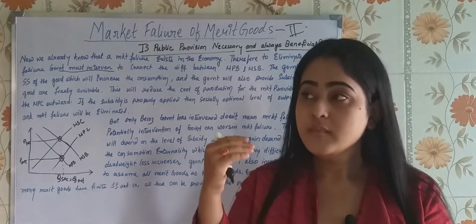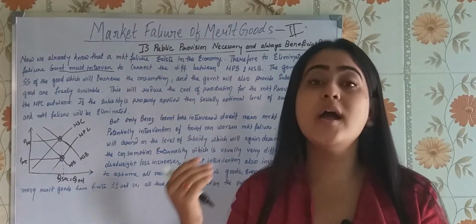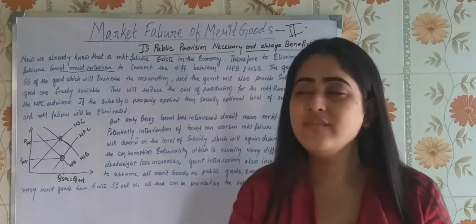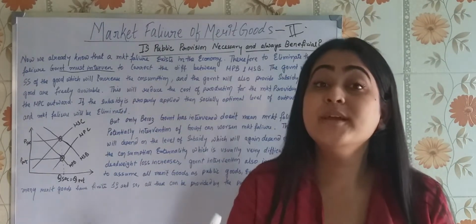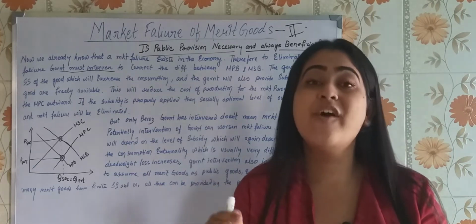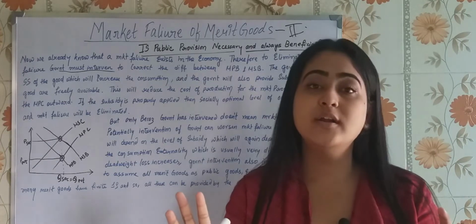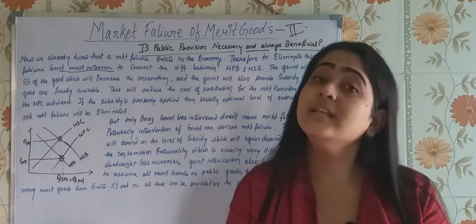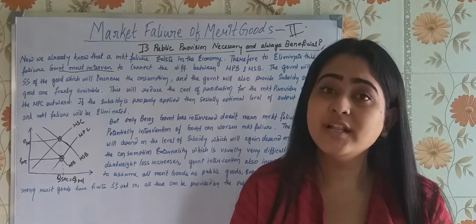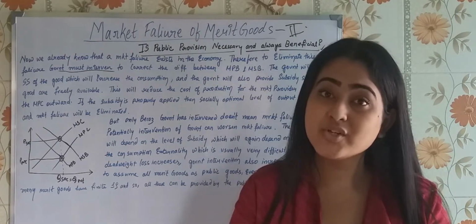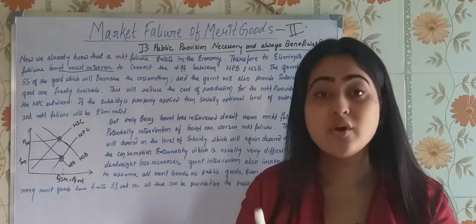Like if you tell a person to buy health insurance for rupees 5,000, the person is not going to buy. He will say, why should I buy? But if the government is supplying health insurance, maybe at 500 or free of cost, then the person will definitely apply for it, isn't it? And then the society will be benefited, the social cost will be overcome.